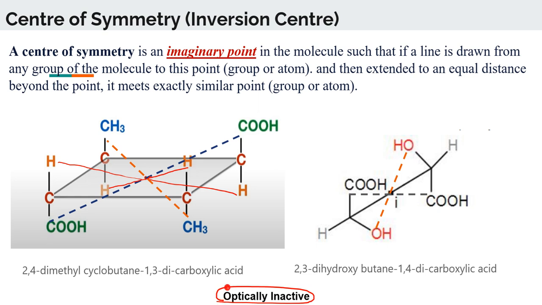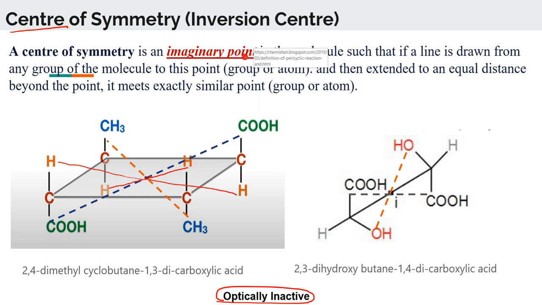Are you getting this? Why is it optically inactive? In spite of having chiral carbons, it is optically inactive because of the presence of a center of symmetry. Is that clear to you? Okay. So what is the center of symmetry? See, it's a center, so it is a point. The previous one was a plane. Everything is imaginary over here. Don't try to find the point in the molecule.